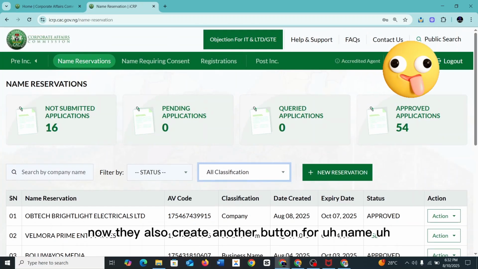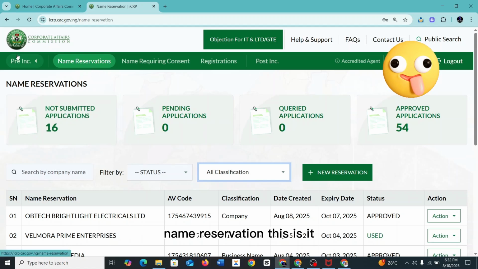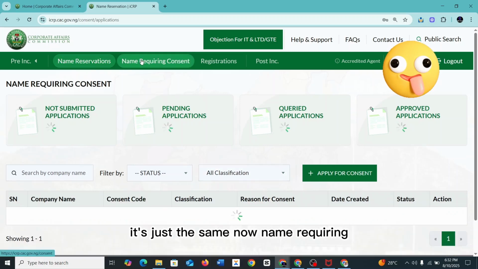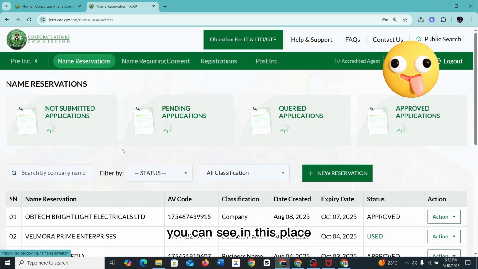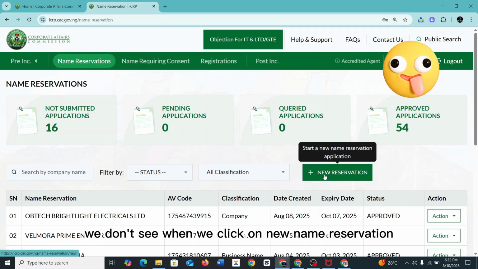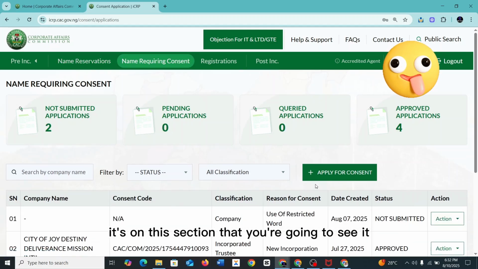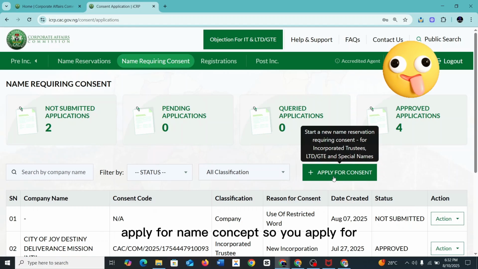Now they also create another button for name reservation. This is it. It's just like coming here and clicking here. It's just the same. Now name requiring, you can see in this place, when we click on new name reservation, we don't see where we can reserve name for NGO. So it's not there. It's on this section that you are going to see it. Apply for name concept. So you apply for it. It's for NGO and other organizations like that, like group of company. So this is where you are going to do that.